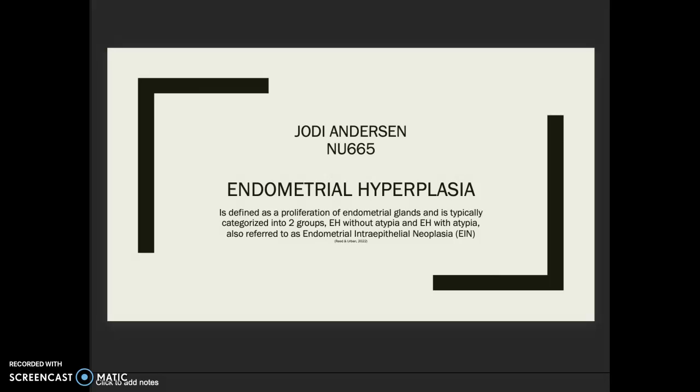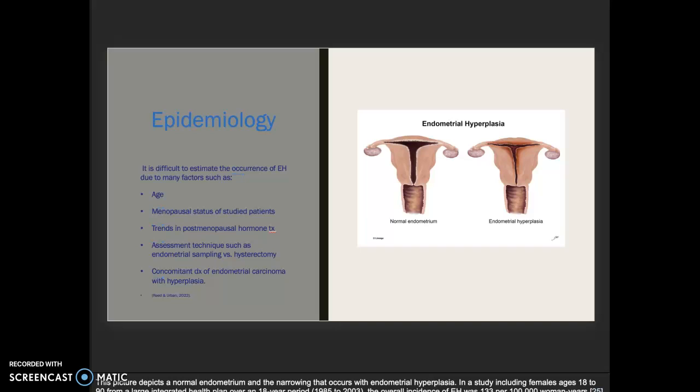This is NU665, presentation on endometrial hyperplasia, which is defined as a proliferation of endometrial glands and is typically categorized into two groups, EH without atypia and EH with atypia, also referred to as endometrial intraepithelial neoplasia. This picture depicts a normal endometrium and the narrowing that occurs with endometrial hyperplasia.